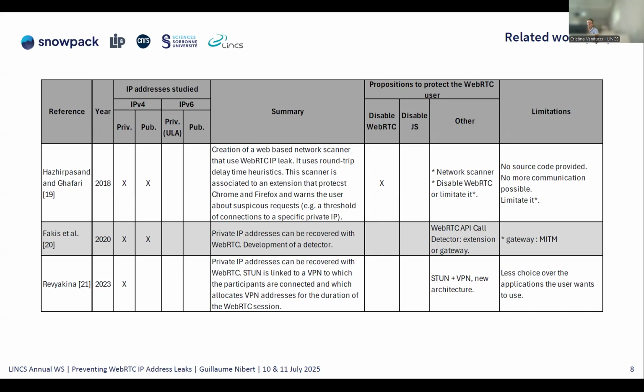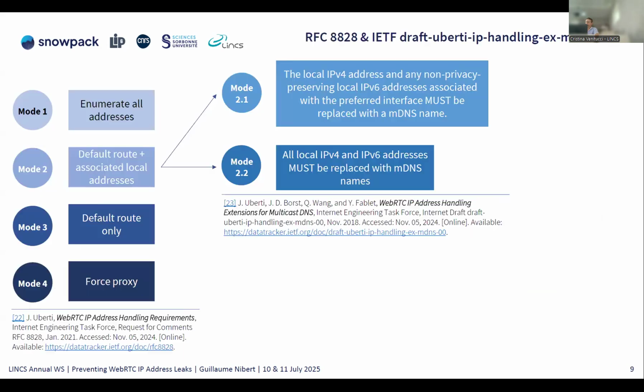So the problem is that the gateway acts as a man in the middle. So maybe some people, if you don't control the gateway, don't want to send all of their traffic to this gateway. And Reviakina made an interesting architecture where every component is connected inside VPN networks. The problem with this solution is that you have less choice over the application. You cannot integrate, for example, Facebook or other popular applications that use WebRTC in that kind of architecture.